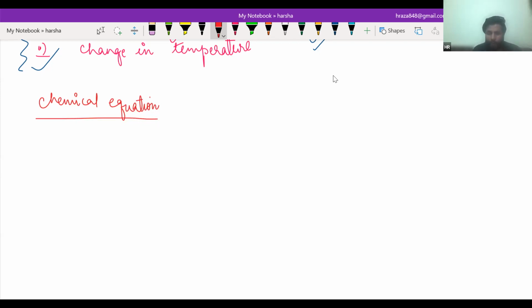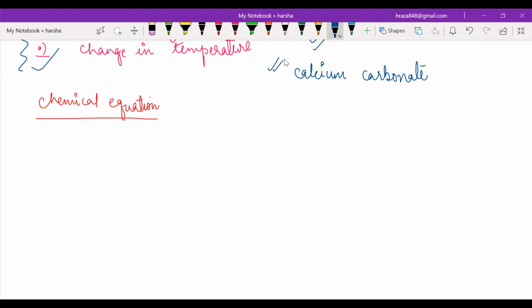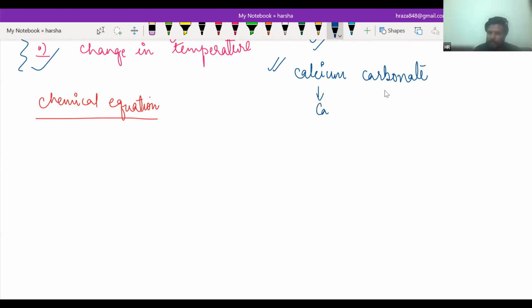If I ask you, what is the formula of calcium carbonate? CaCO3. Very good. How did you come about this? Ca is the symbol of calcium, and carbonate is CO3 minus 2. Calcium has a valency of 2 and carbonate also has a valency of 2, because it has a charge of minus 2. We just cross multiply, and when they are equal, they cancel and it will be CaCO3. Is that clear, everyone?